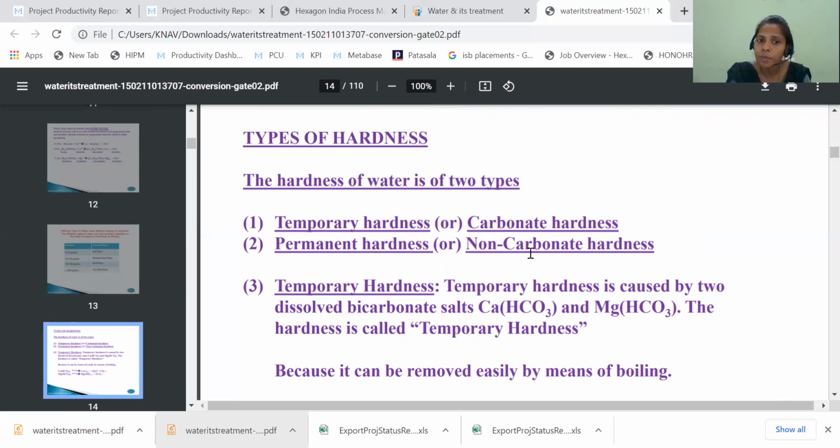Temporary hardness is caused by two dissolved bicarbonate salts. How is the temporary hardness caused? Due to the presence of two dissolved bicarbonate salts. Those bicarbonate salts are calcium bicarbonate and magnesium bicarbonate. Yes, due to the presence of calcium bicarbonate and magnesium bicarbonate, temporary hardness is caused in hard water. So this hardness is called temporary hardness.